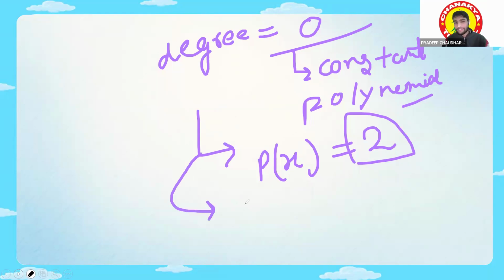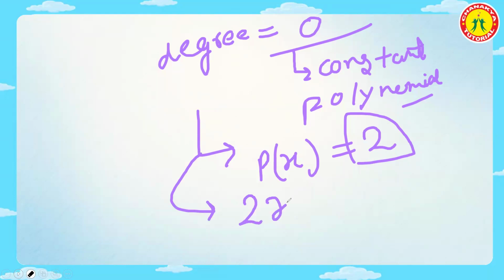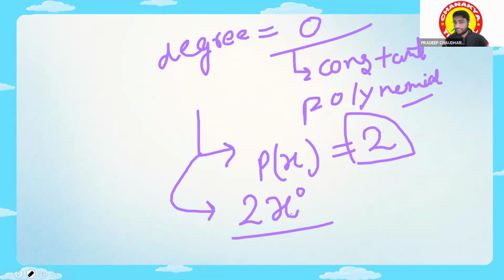Can I write it like this? 2x to the power 0 over there. Now there is also a variable in this, and the variable has power 0. So that's why it is called a constant polynomial. Is it clear, guys? Now I will ask you some questions. You have to tell me which of them are polynomials and which are not.